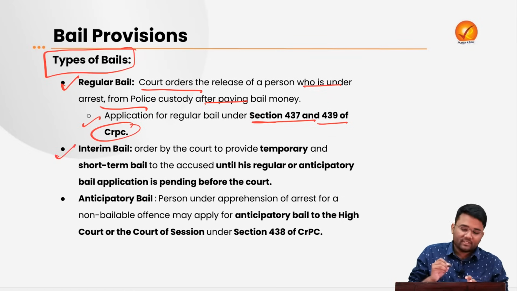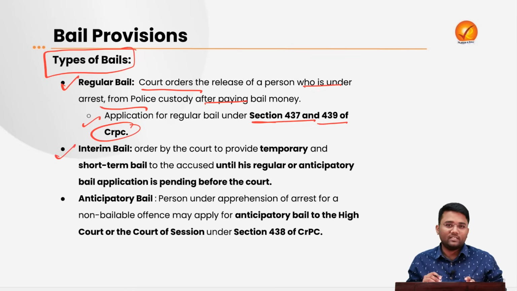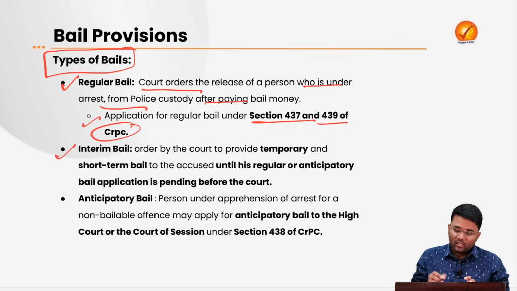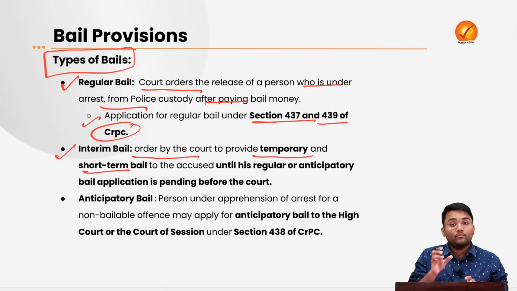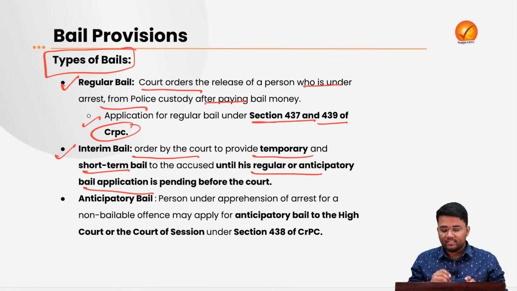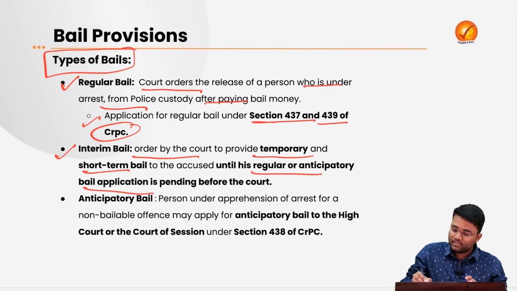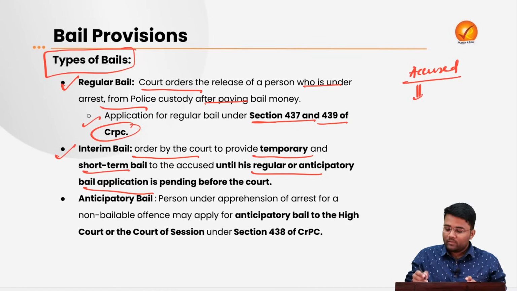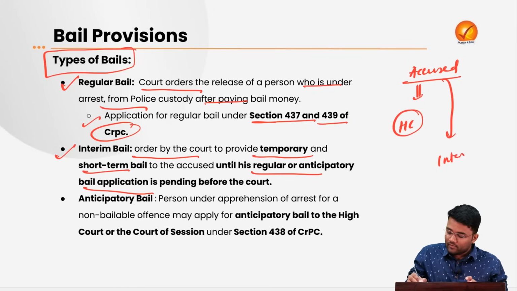The second type is interim bail, which has been provided recently to the Chief Minister of Delhi. This is ordered by the court to provide temporary and short-term bail to the accused while his regular or anticipatory bail is pending before the court. For example, if the accused's anticipatory or regular bail application is lying with the High Court, then at that time an interim bail can be provided by the Supreme Court.